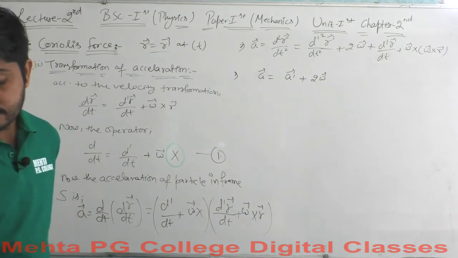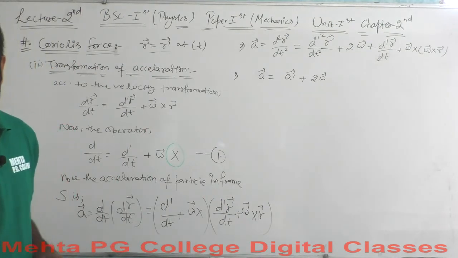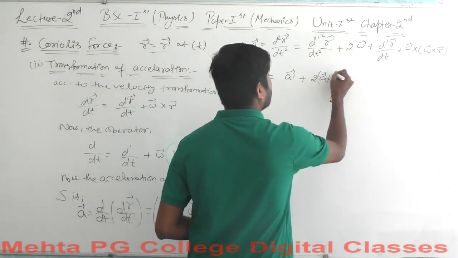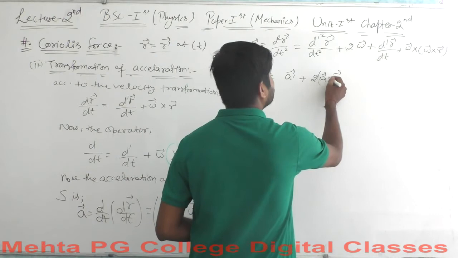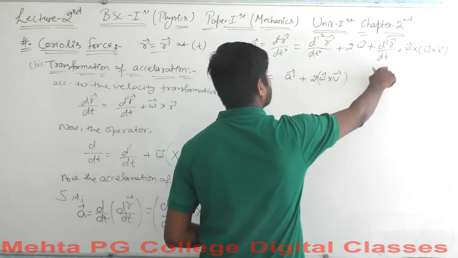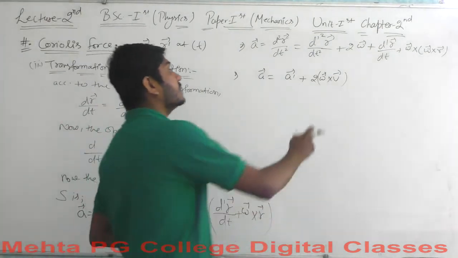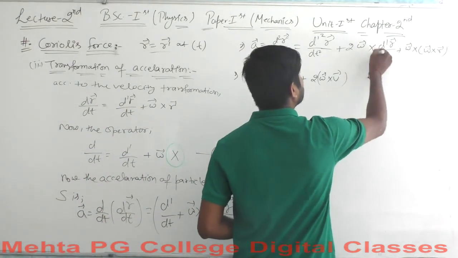indentation here, plus 2 omega vector cross v vector here. This is the v vector here. I think that this should go across here. Sorry, this is not plus here, this got a cross here.